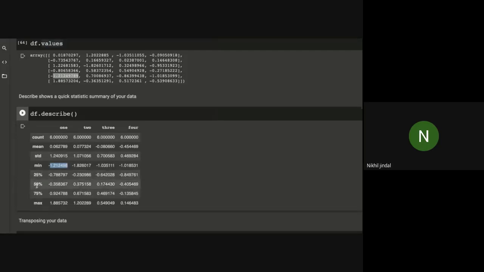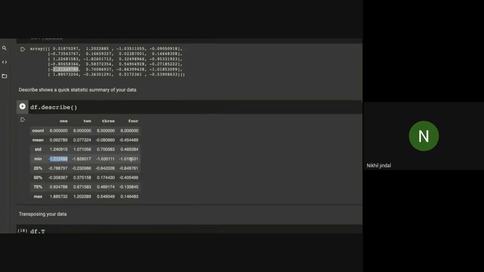25 percentile, 50 percentile and 75 percentile are obviously the percentile values. And maximum is the maximum value that is present in this column 1. As you can see, 1.88. Similarly, let's see for column 4. Here I can see that it is the only positive value, so obviously it is the maximum value for this column 4.